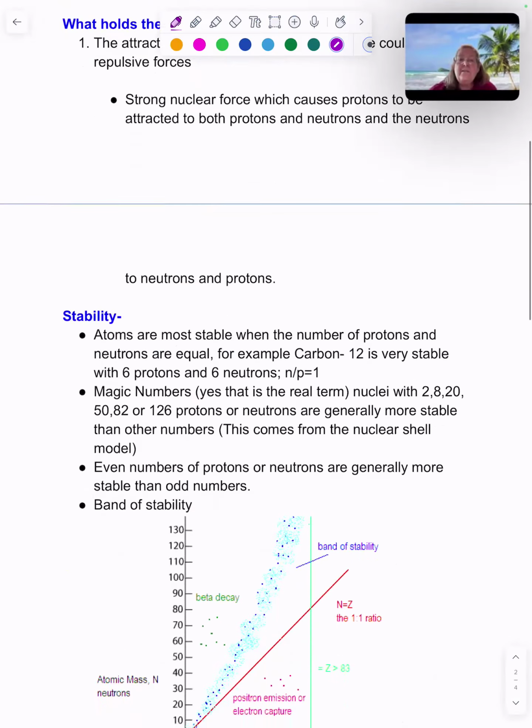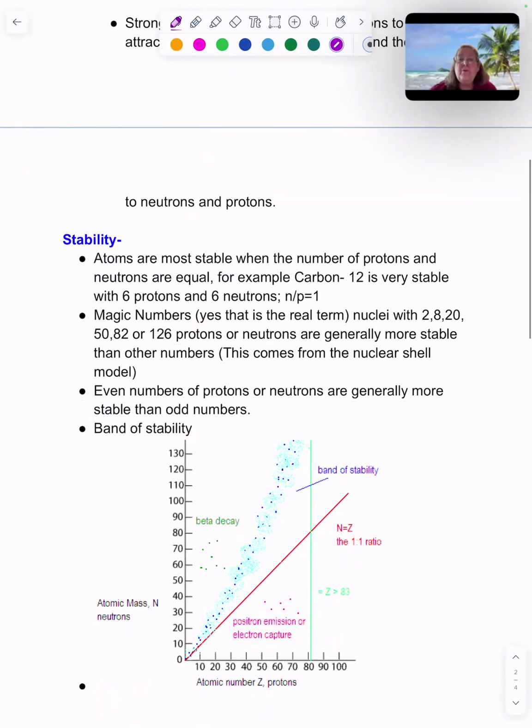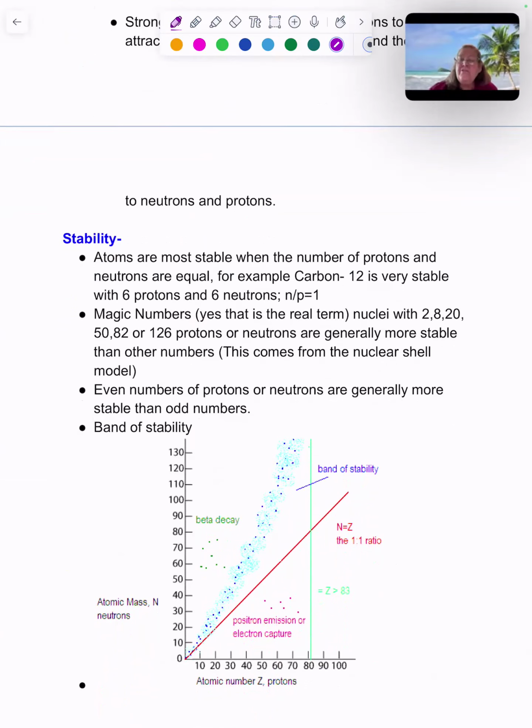So atoms are most stable when the number of protons and neutrons are equal. For example, carbon-12 is a very stable atom because it's got 6 protons and 6 neutrons. Its neutron to proton ratio is 1. And you really need to keep track of this neutron to proton ratio.